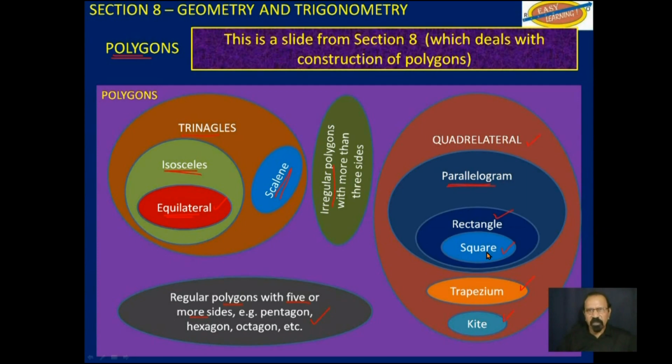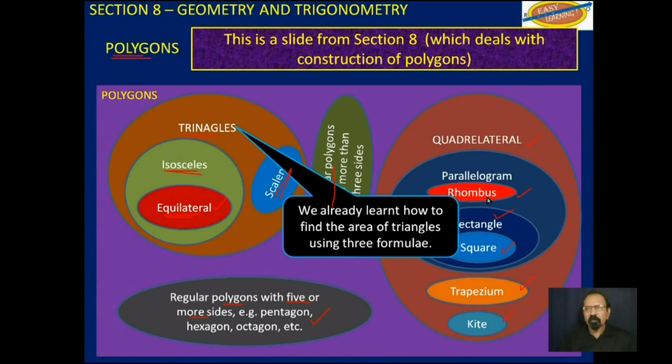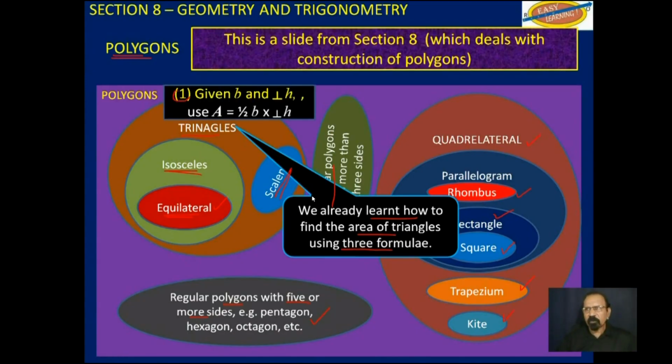But everything that you see in this ellipse here are quadrilaterals. Okay, there is rhombus as well. Now, we already learned how to find the area of triangles using 3 different formulae in the last video. This first formula here, area of triangle is equal to half base times perpendicular height.